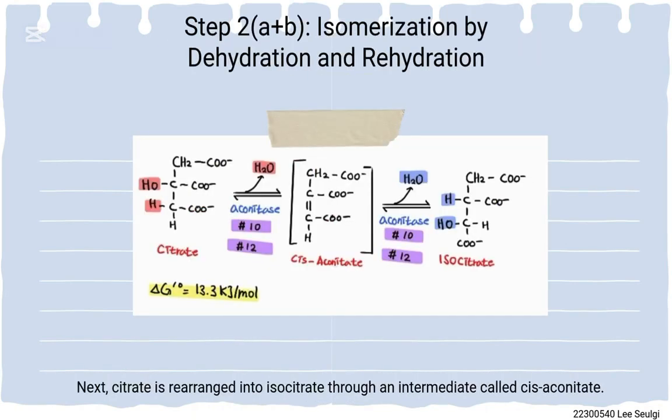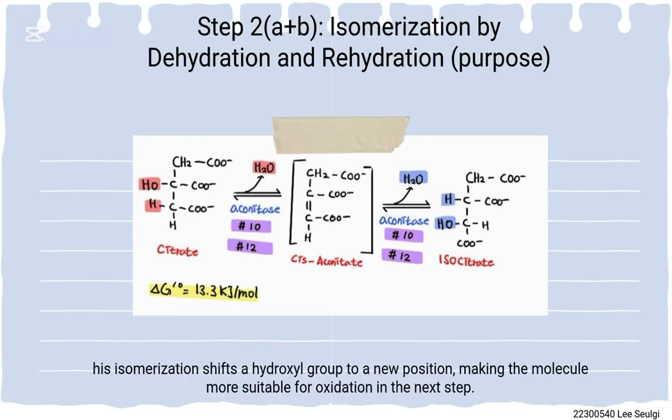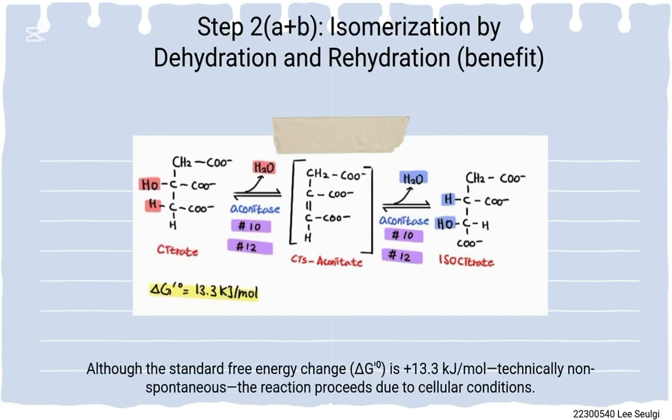Next, citrate is rearranged into isocitrate through an intermediate called cis-aconitate. This reaction, catalyzed by the enzyme aconitase, involves dehydration followed by rehydration. This isomerization shifts the hydroxyl group to a new position, making the molecule more suitable for oxidation in the next step.